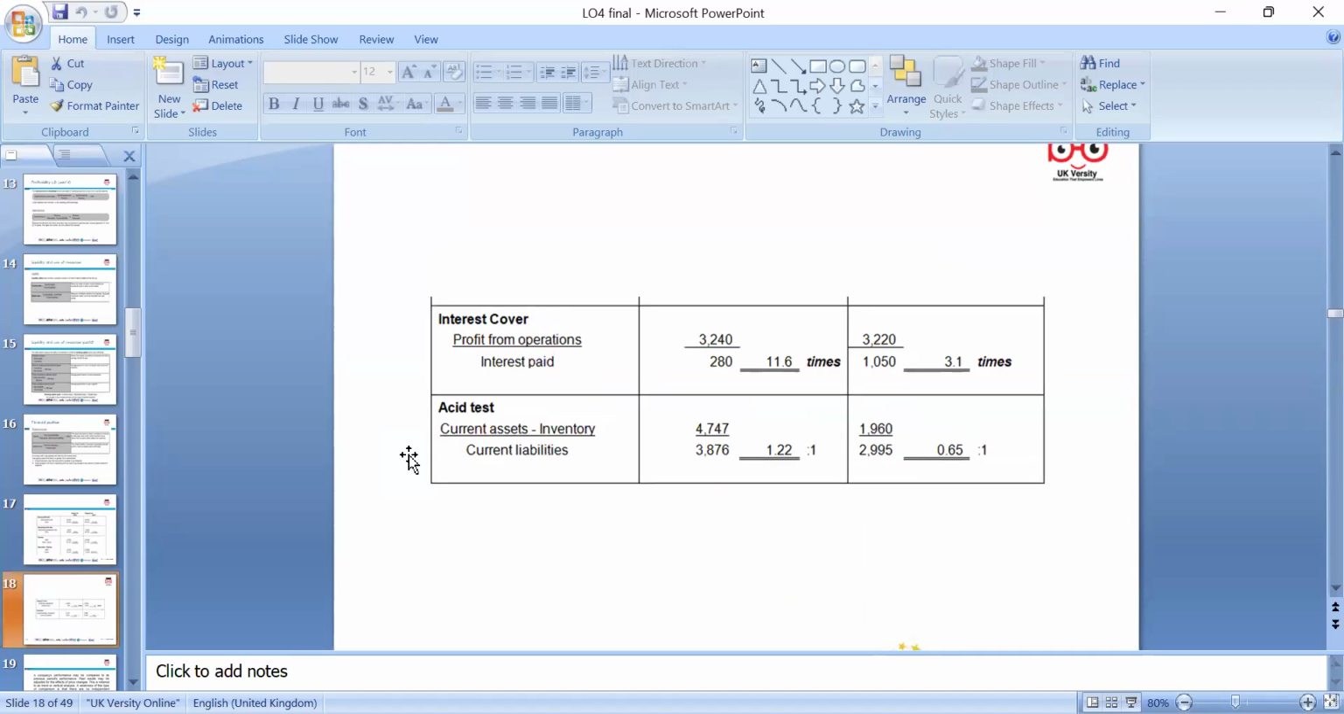Interest cover ratio for Anika is 11.6 times, so our profit is much higher than the interest, but in the case of Papika it is only 3.1 times. So in that case, it is more risky than Anika. If we look at the asset test ratio, Anika's is 1.22, but Papika's is 0.65, so that is the more risky company.